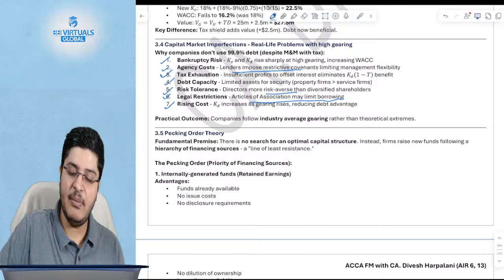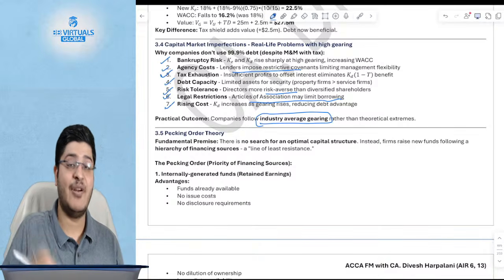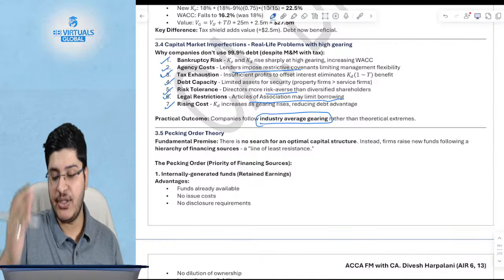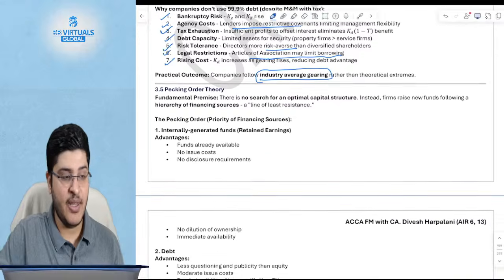So the practical outcome will be what? Companies end up following whatever the average gearing in the industry is. Okay.